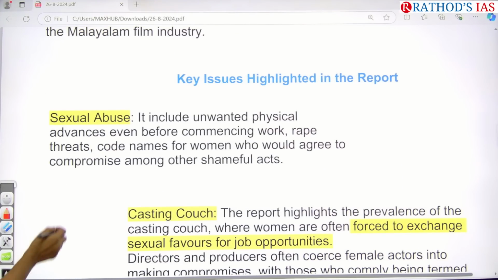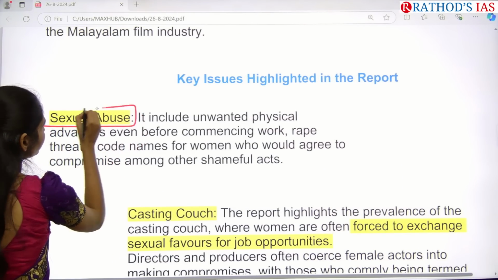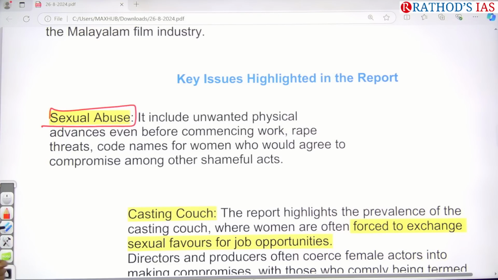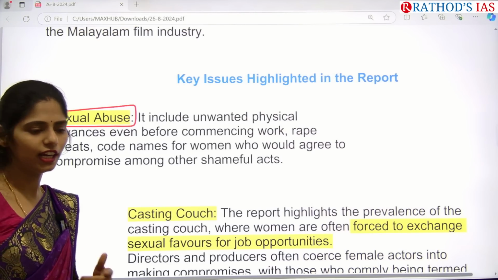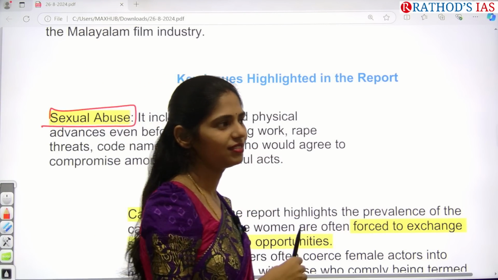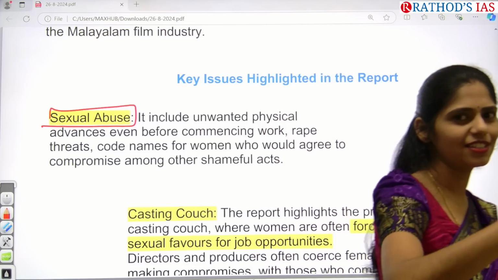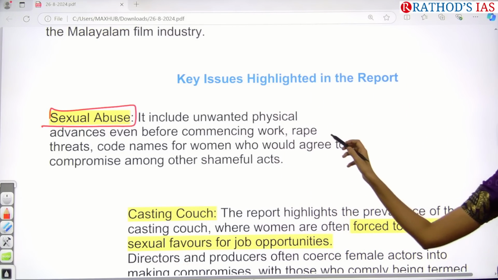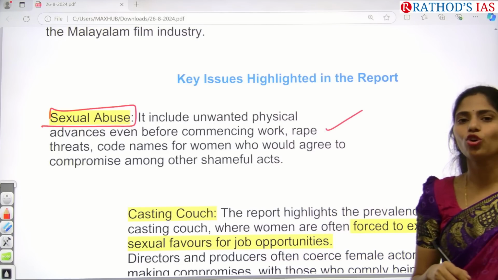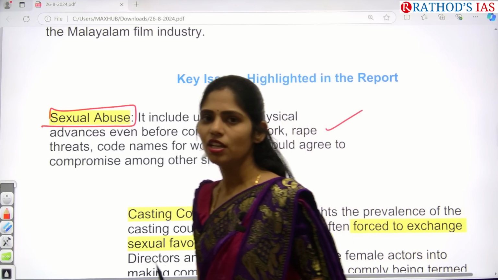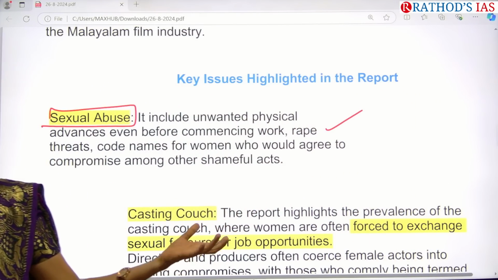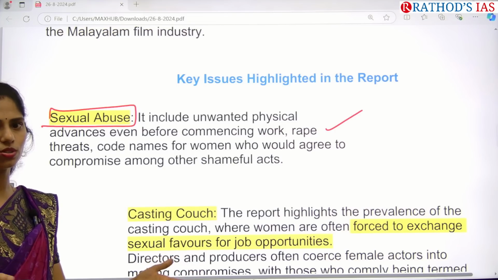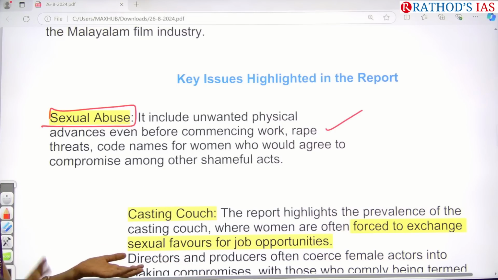So first one is, yes, there is sexual abuse. So if you want to get some work and if you want to get good artist post in so and so serials or any movie, there will be sexual abuse for sure. They have to compromise for getting some good roles in the so and so serial or so and so movie.